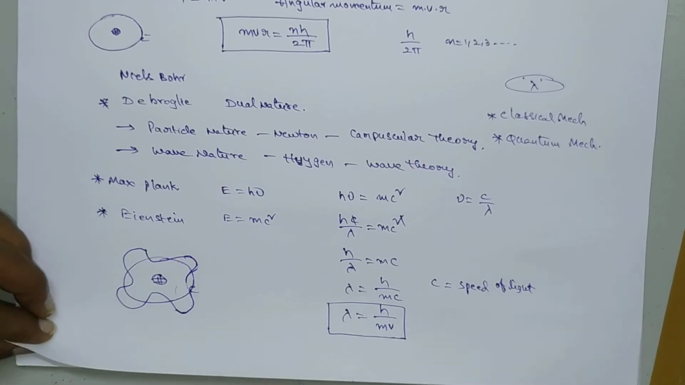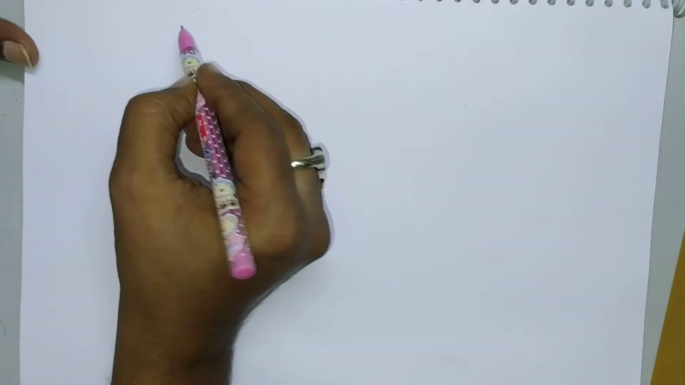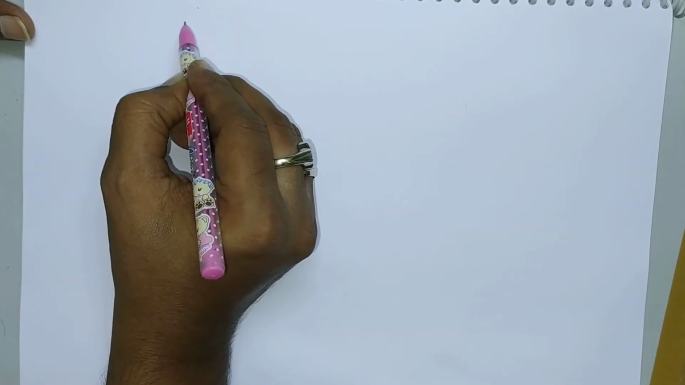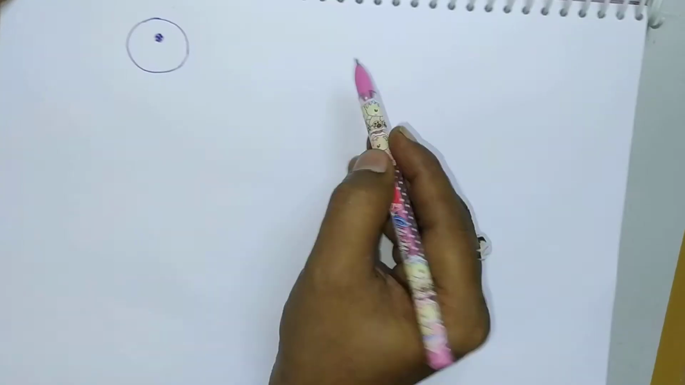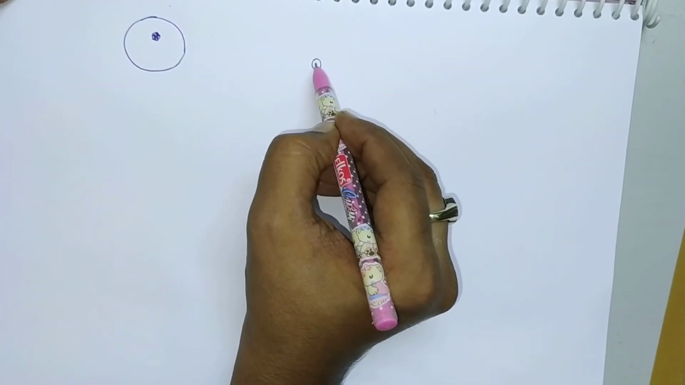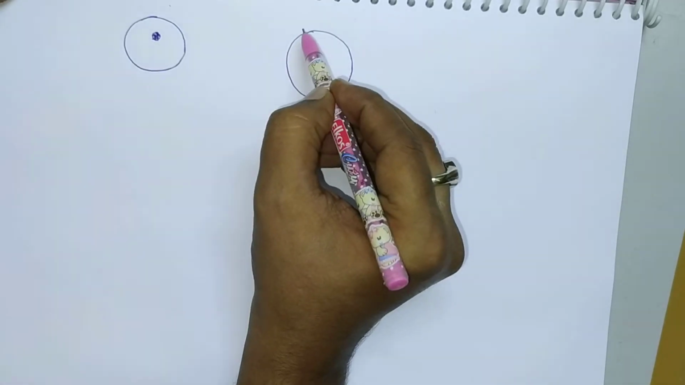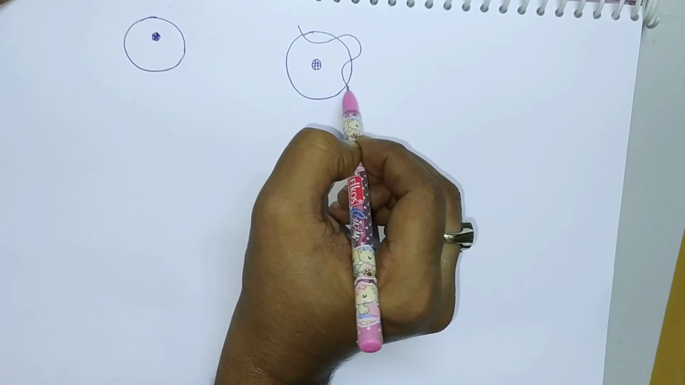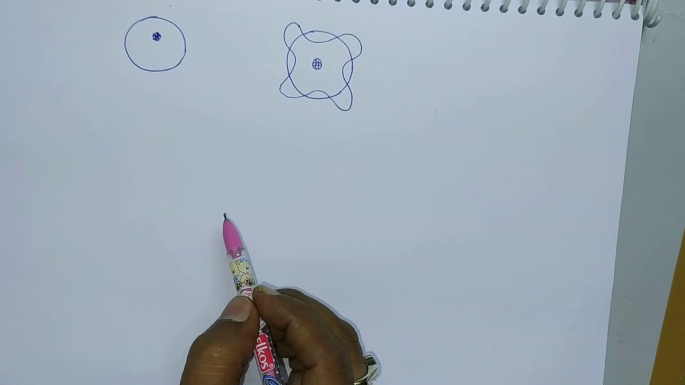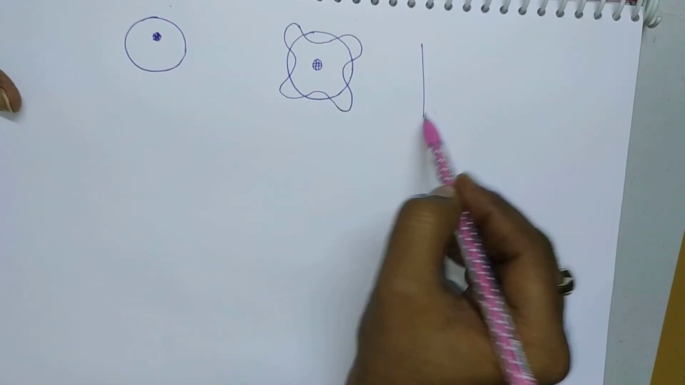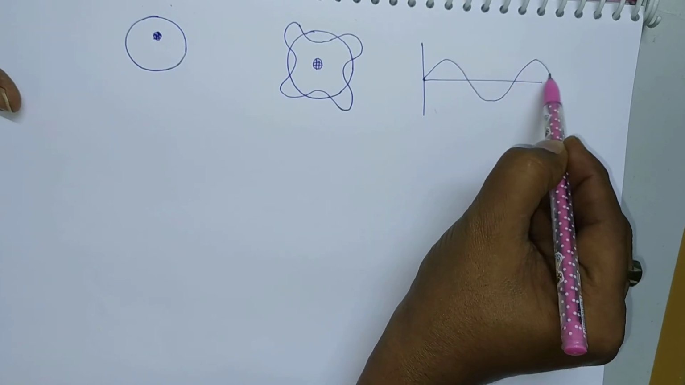So let us check the expression, that is mvr equal to nh by 2 pi. Suppose the electron is revolving like this, this is the nucleus I am writing here. So the electron is revolving around the nucleus in circular path with wave motion. So here it is a wave. According to classical mechanics, this is the stationary wave.